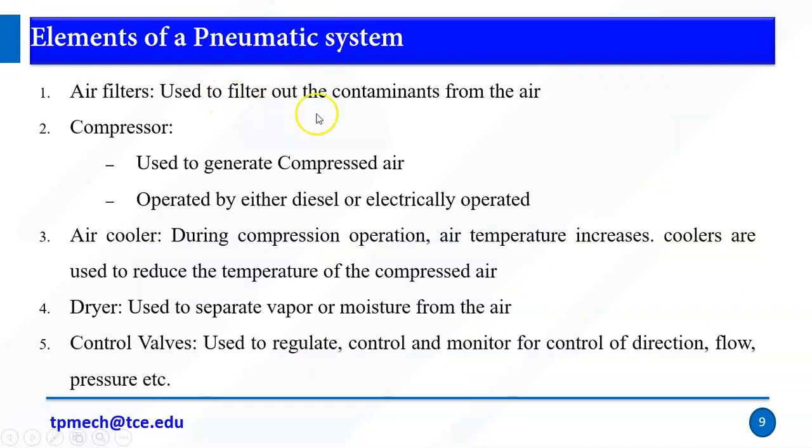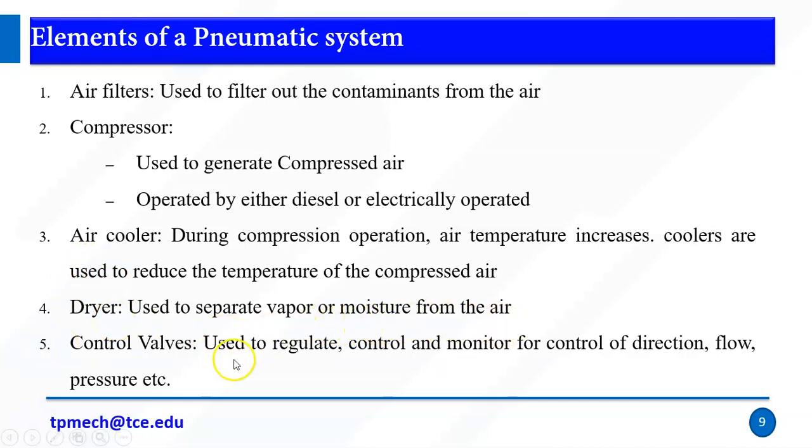Air filters are used to filter out the contaminants from the air. Second, the compressor is used to generate compressed air, operated by either diesel or electric power. Diesel means IC engines, or an electric motor. And we have an air cooler. During the compression operation, air temperature increases. So coolers are used to reduce the temperature of the compressed air, right? When we compress, the temperature will definitely rise, so to reduce it we use a cooler, and we use a dryer. It is to separate vapor or moisture from the air.